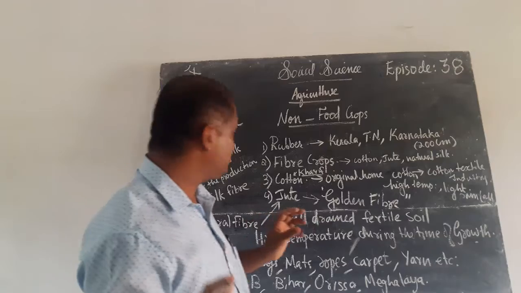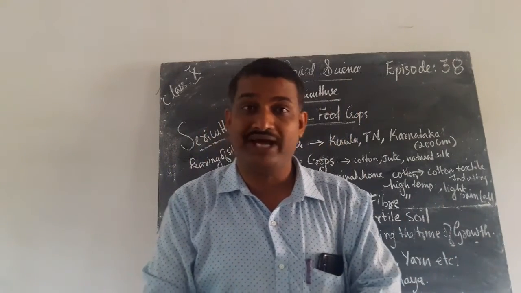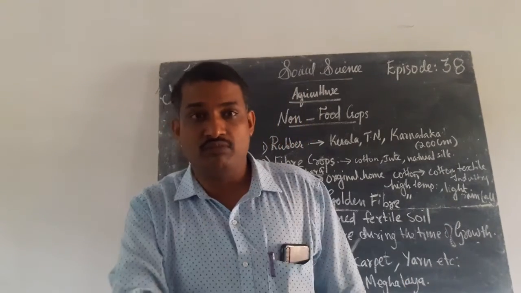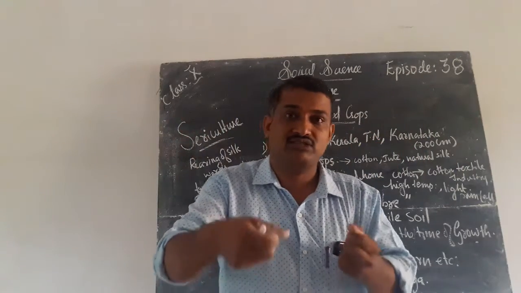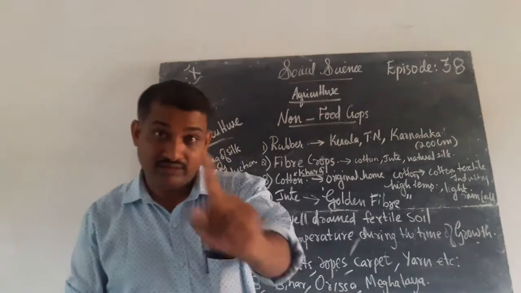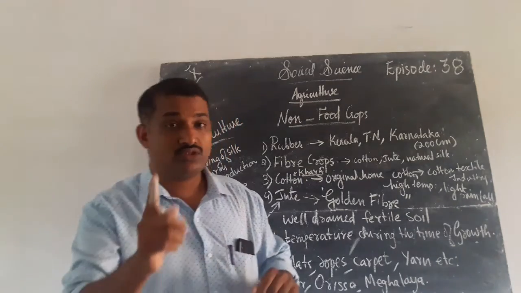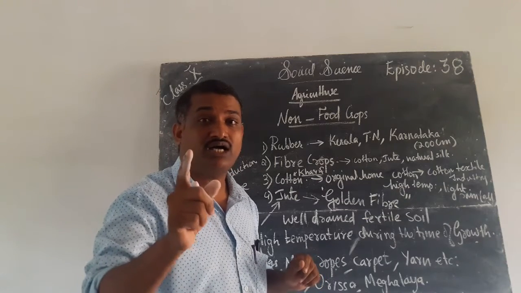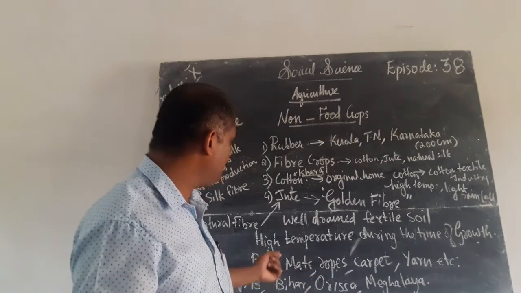Then which are the materials that are produced from jute? Bag. Sometimes your mother may use a bag. That is a jute bag. That was a trend in earlier times, and with jute they make these kinds of bags. The main speciality of the jute bag is that it is eco-friendly, because it will not harm the nature. That is why we say this is eco-friendly. The best example of an eco-friendly bag is the jute bag.